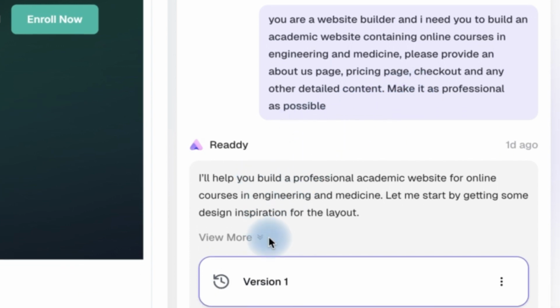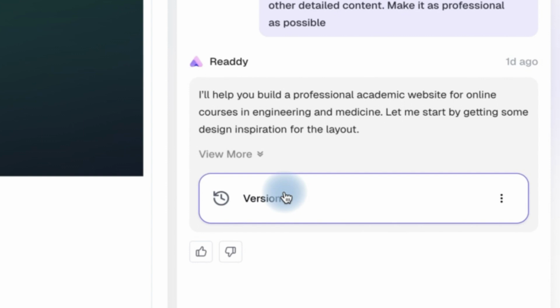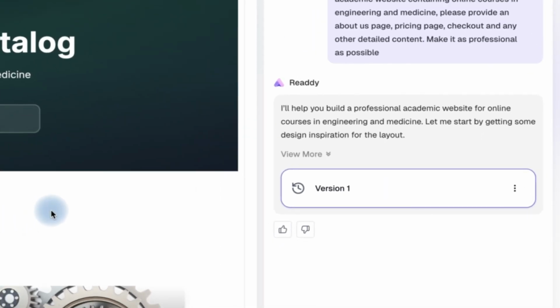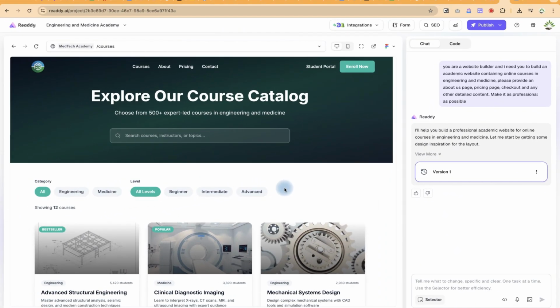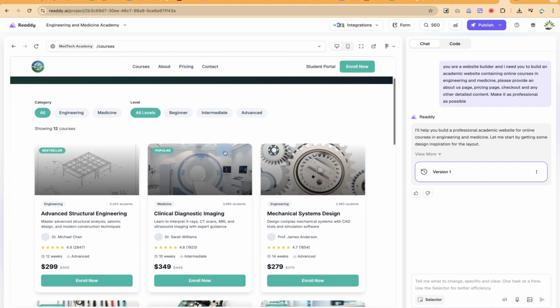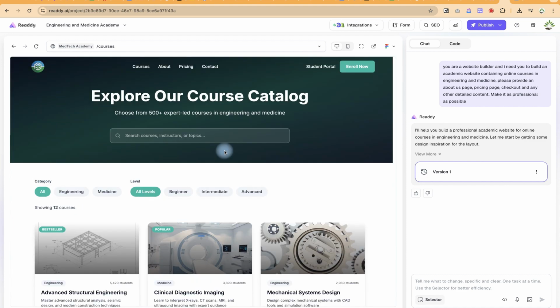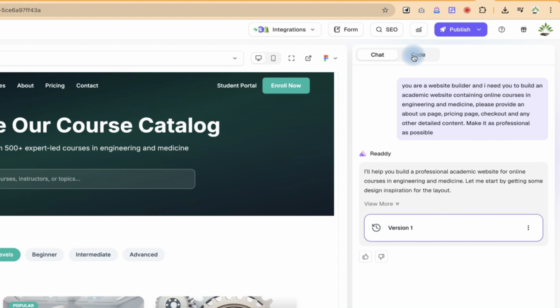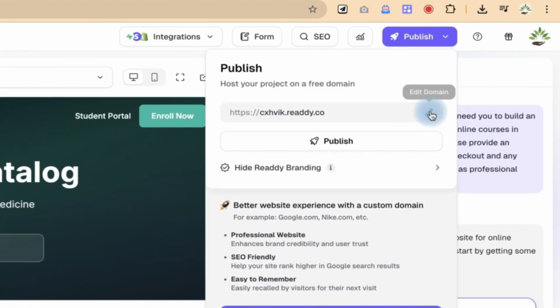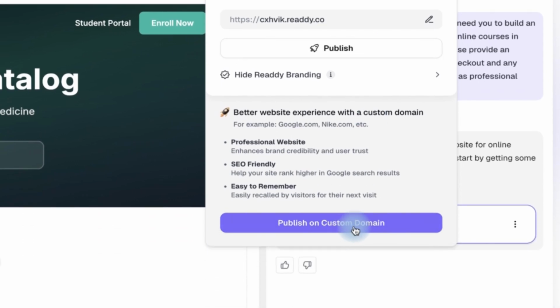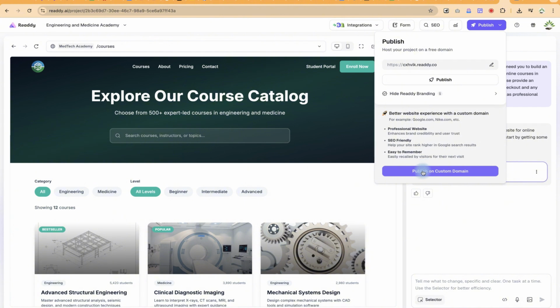Now take a look. You just have to follow the instructions step by step. It's going to give you an outline of what it's intended to cover and so on, and once you check through and it's okay, it meets your requirements, you can just keep accepting accordingly. Last thing about this is that you're free to publish and check out the coding. You can publish over here directly. You can copy the link and share with people, or you can come over here and publish on a customized domain, but of course that's going to cost you some money.